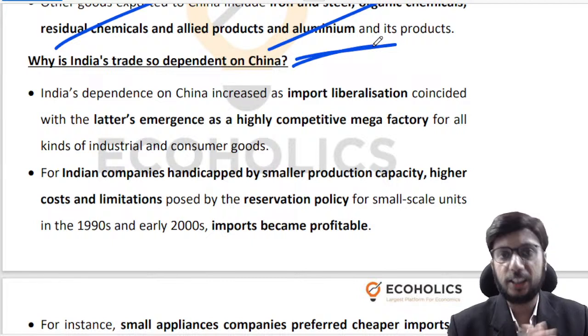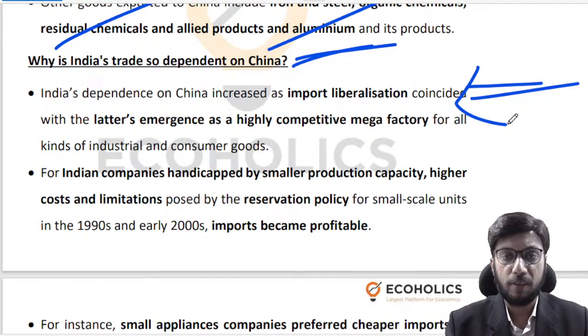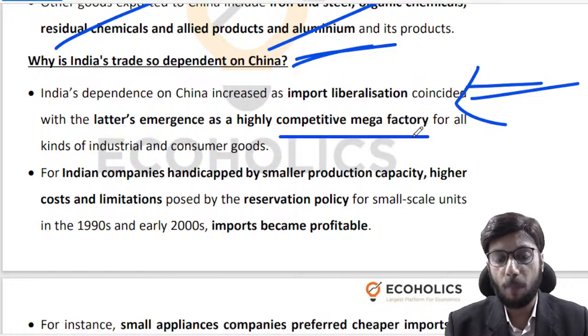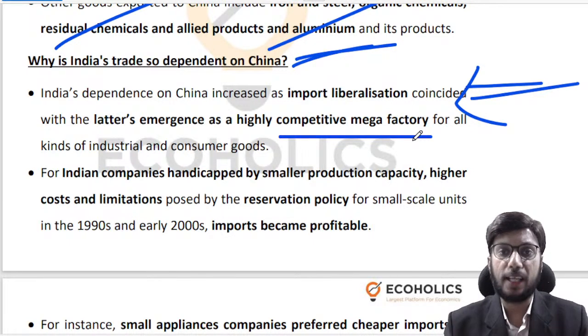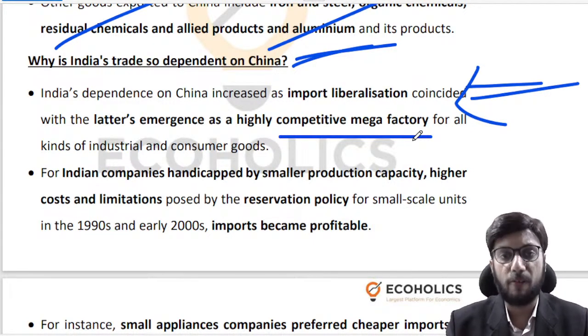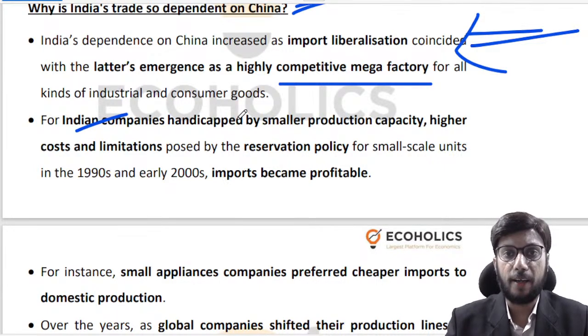Now let us understand analytically why this is happening. So you have to realize that somewhere in the 90s, India started liberalizing foreign trade. We made it easier to import and export. And around that time, China was emerging as a competitive mega factory, right? So when we were relaxing our trade policies, that was the time when China was emerging really strongly as a manufacturer. So a lot of Indian companies were facing a lot of handicaps. They had small production capacities, high costs, limitations. They had not developed any kind of economies of scale and economies of scope, right?